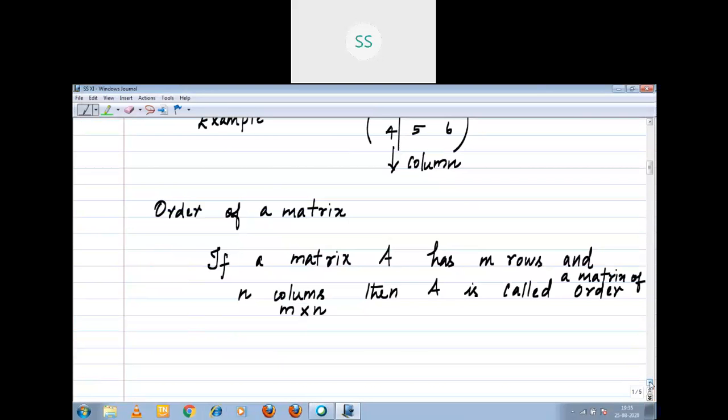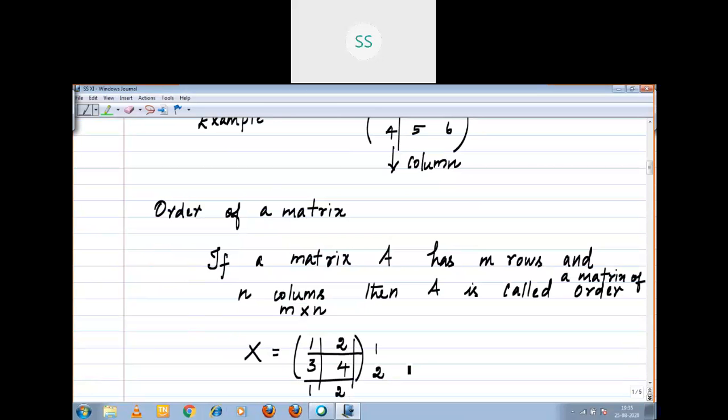For example, X is equal to 1, 2, 3, 4. It is a matrix. How many rows are there? The horizontal arrangement, 1, 2. 2 rows. How many columns? 1, 2.